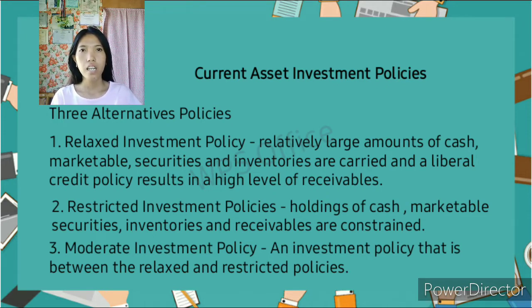Second is restricted investment policy. Holdings of cash, marketable securities, inventories, and receivables are constrained. In restricted policy, the estimation of current assets for achieving targeted revenue is done very aggressively without considering any contingency and provision for any unforeseen event. After deciding, these policies are forcefully implemented by the organization without tolerating any deviation. That is why it is also called aggressive working capital policy.